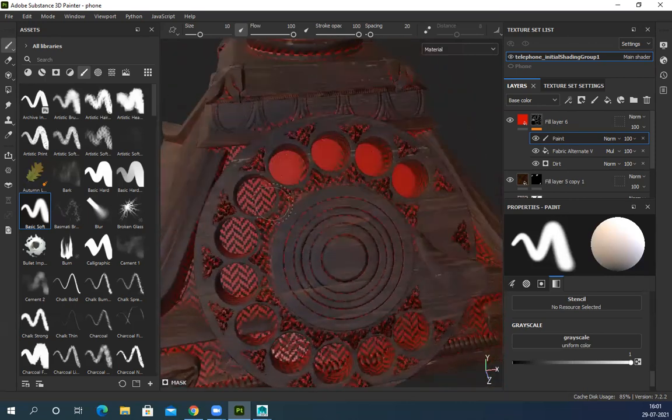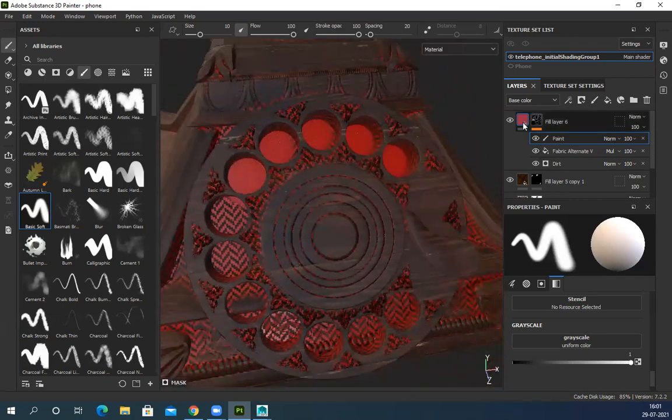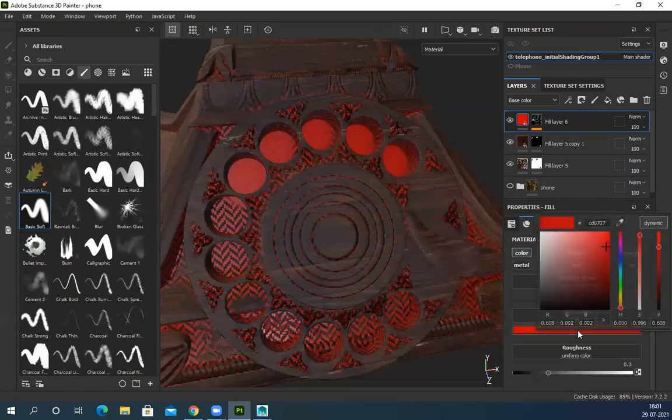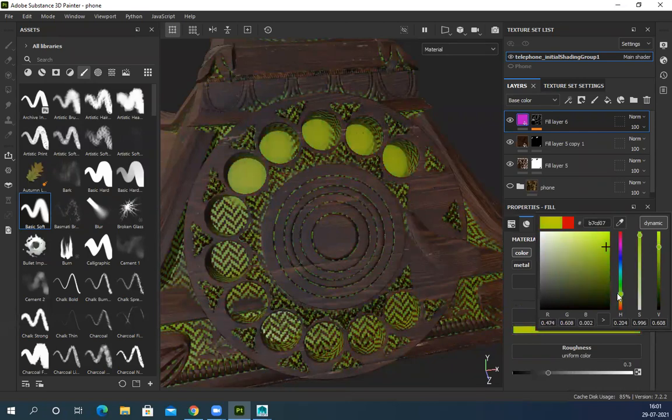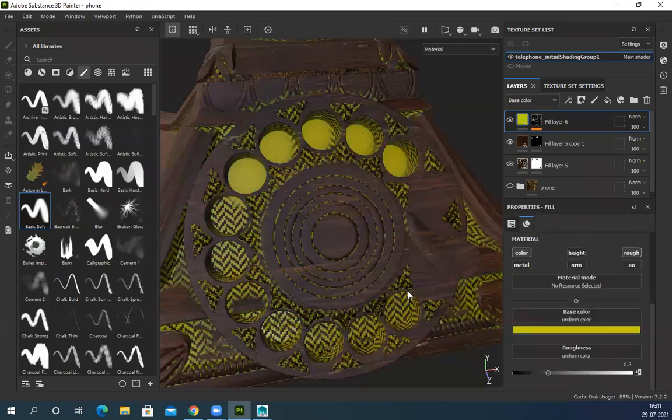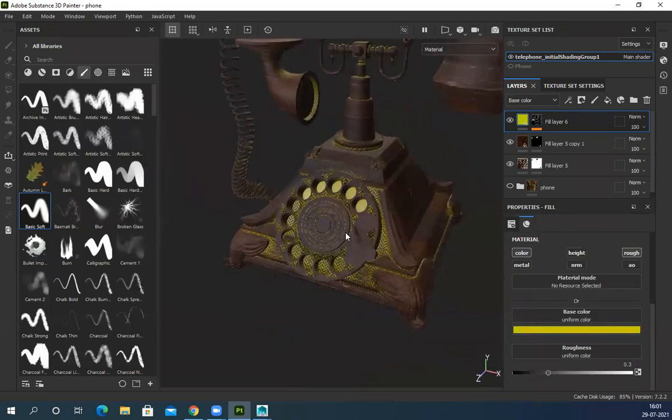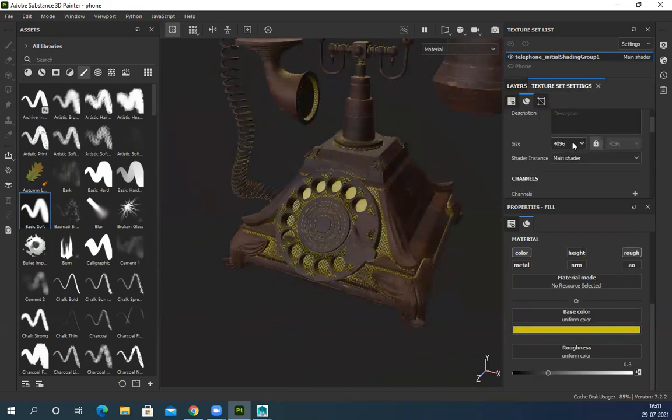Yes, sir. Like this you can modify, and add these colors and all these things. I can always go back, and whenever I want, I can change it. That's the best part of Substance. I can change it whenever I want, and texture size also. I simply have to go here, change it to 512. Let's see. It will recompile everything, and it will show you the best output possible with 512.